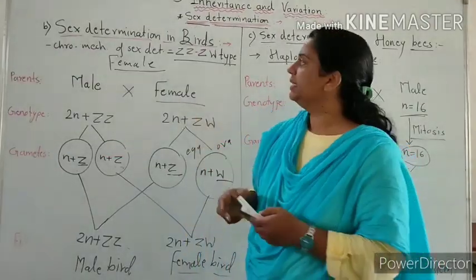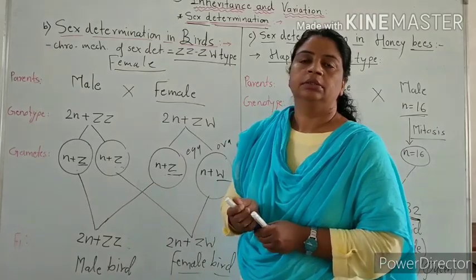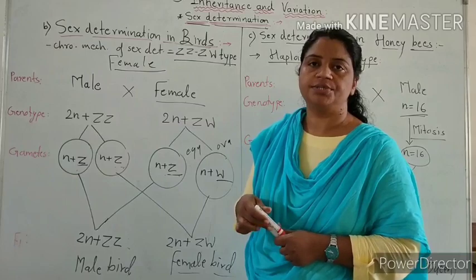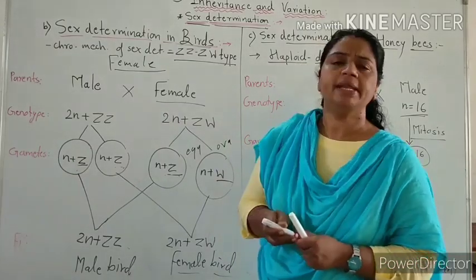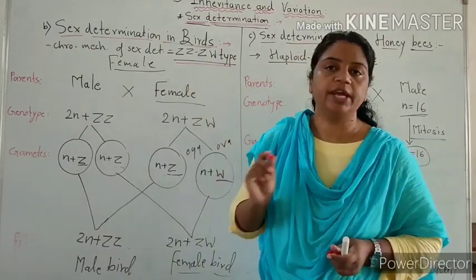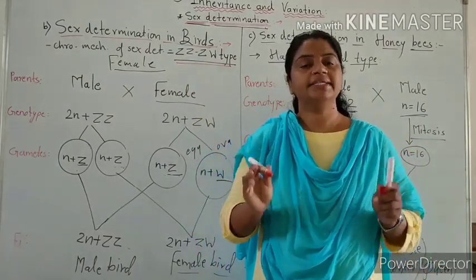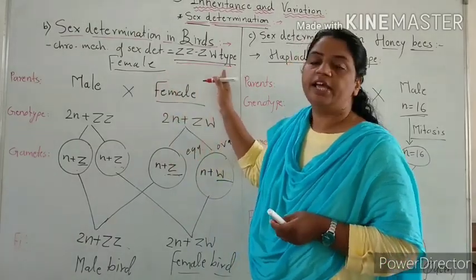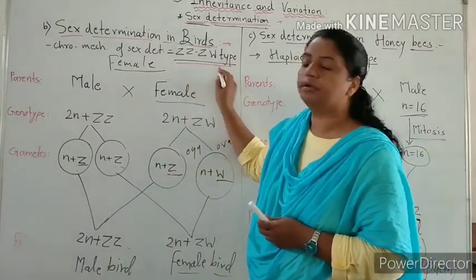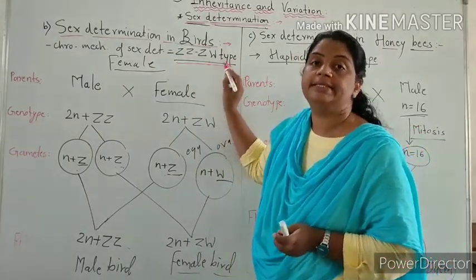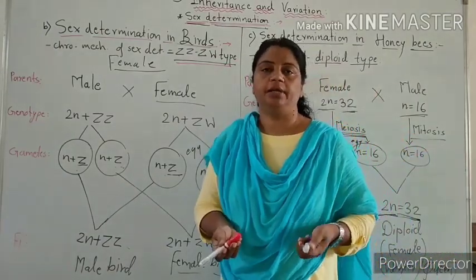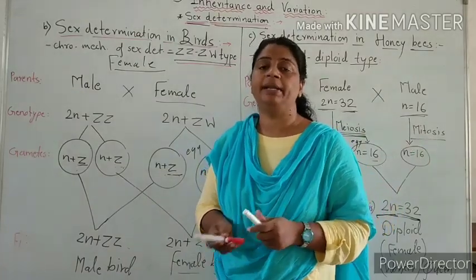Here we will see the next type of sex determination, in birds. Sex determination in birds. The chromosomal mechanism of sex determination in birds is of ZZ-ZW type. In human beings there is an XX-XY type. In birds, the type of sex determination is ZZ-ZW type. In birds, females are heterogametic. In human beings, males are heterogametic.